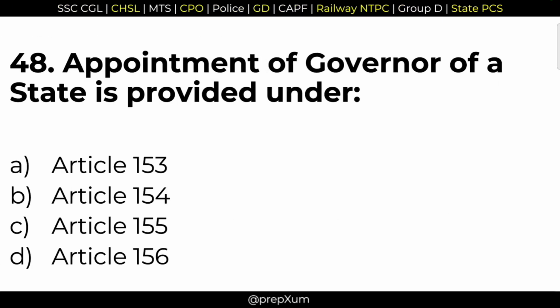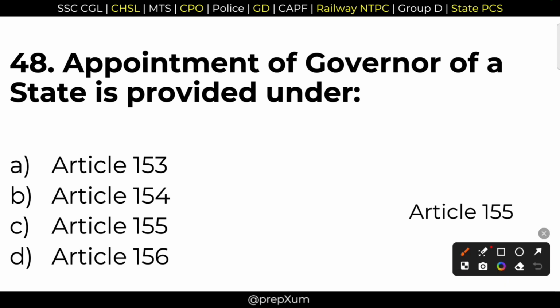48. Appointment of the Governor of a state is provided under option C, Article 155. Article 155. It gives the procedures for the appointment of a governor of a state.